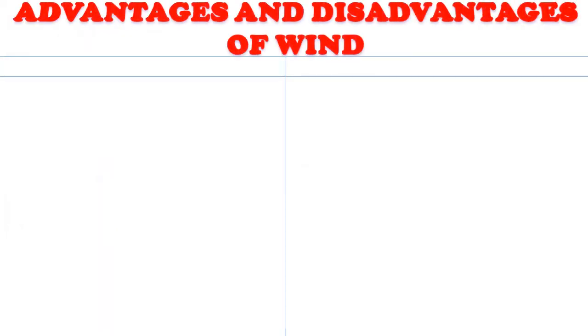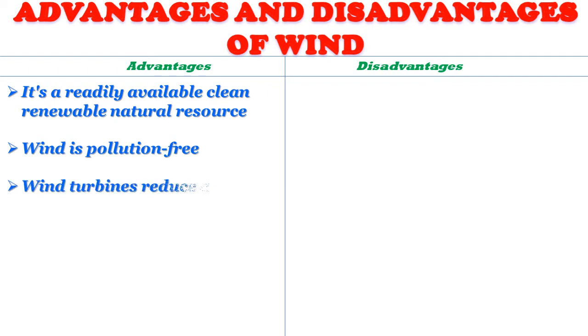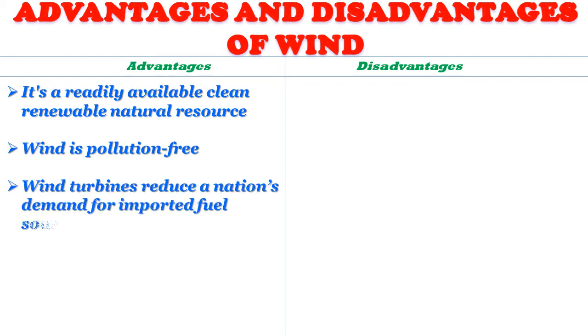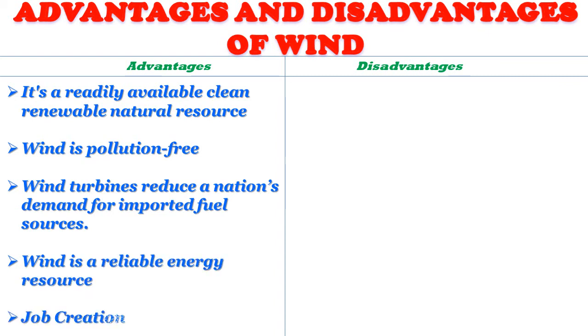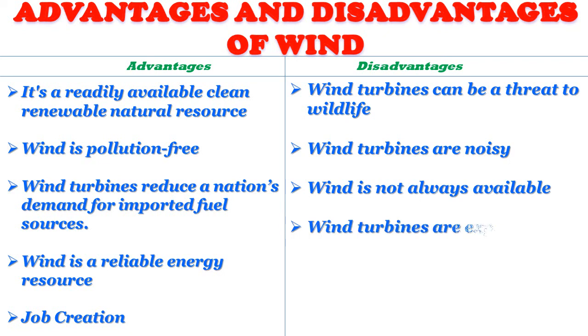Now I'll tell you the advantages and disadvantages of wind. It's a readily available, clean, renewable natural resource. Wind is pollution-free. Wind turbines reduce a nation's demand for imported fuel sources. Wind is a reliable energy resource. Wind creates jobs. Disadvantages. Wind turbines can be a threat to wildlife. Wind turbines are noisy. Wind is not always available. Wind turbines are expensive. Wind turbines create visual pollution.